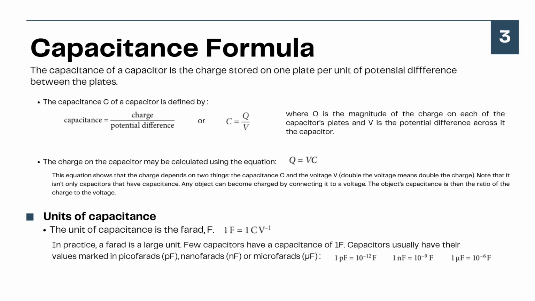Note that it is not only capacitors that have capacitance. Any object can become charged by connecting it to a voltage. The object's capacitance is then the ratio of the charge to the voltage.